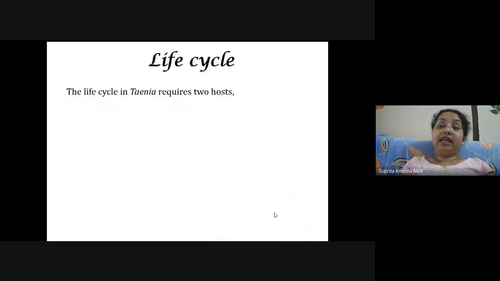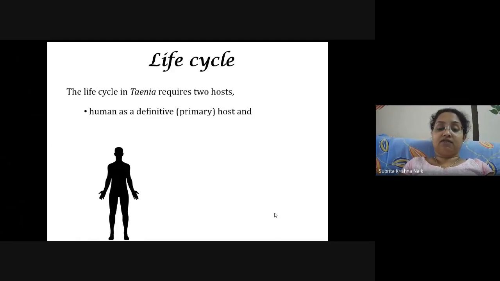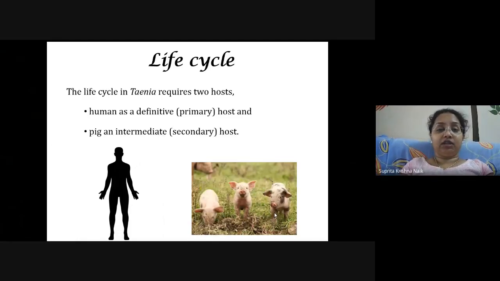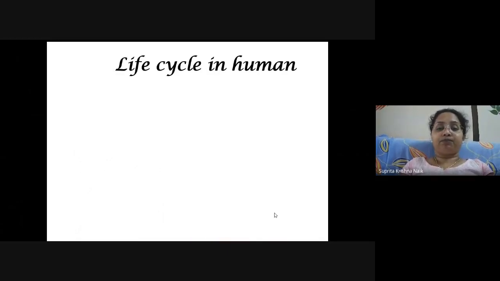Now talking about the life cycle of Taenia solium, or tapeworm, the life cycle comprises two hosts. Who are these two hosts? The human is the definitive or primary host, and the pig is the intermediate, or what we call the secondary host, in the case of tapeworm.